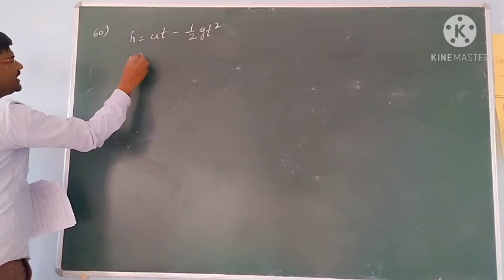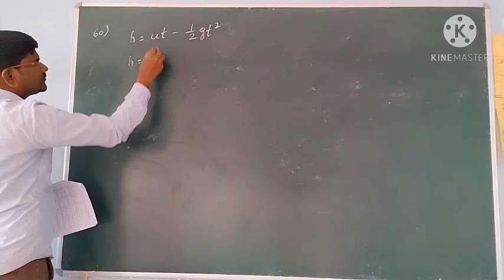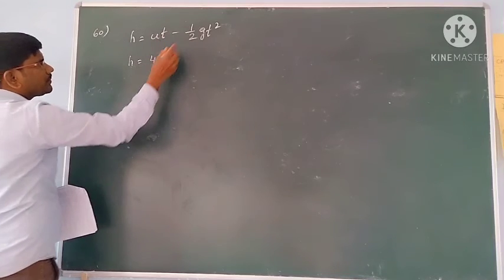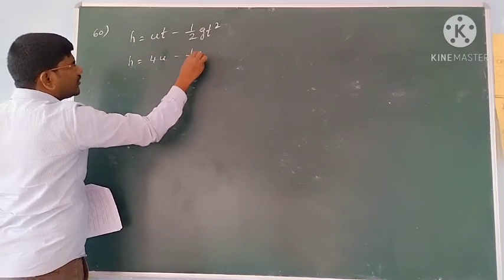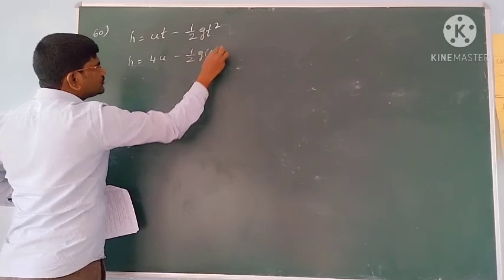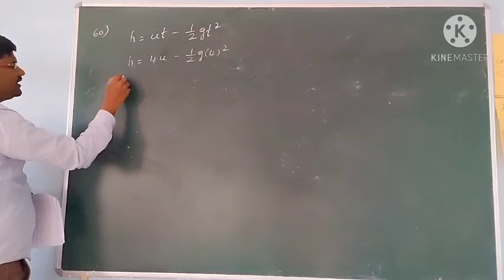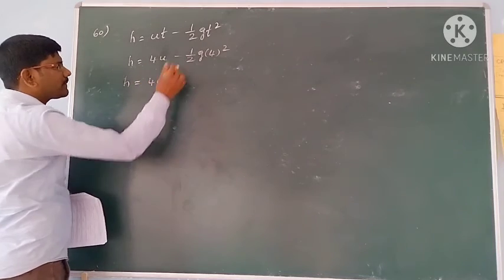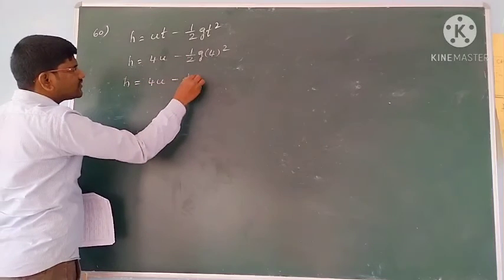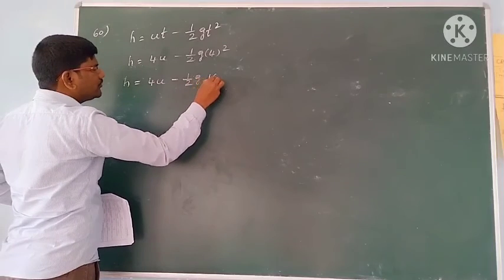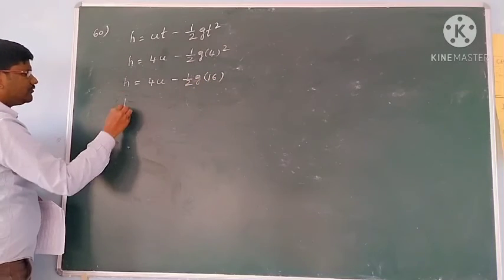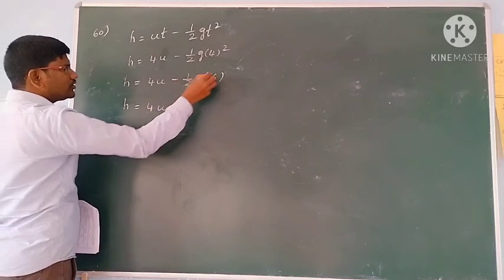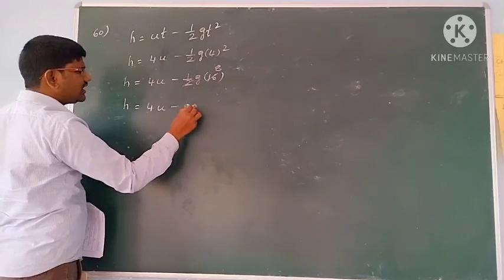So this is the height attained after how many seconds? 4 seconds. Then t value is 4. So h is equal to 4 into u minus half g into t square, you take it 4 square. Then we will get h is equal to 4u minus half g into 16, so 4u minus 8g.